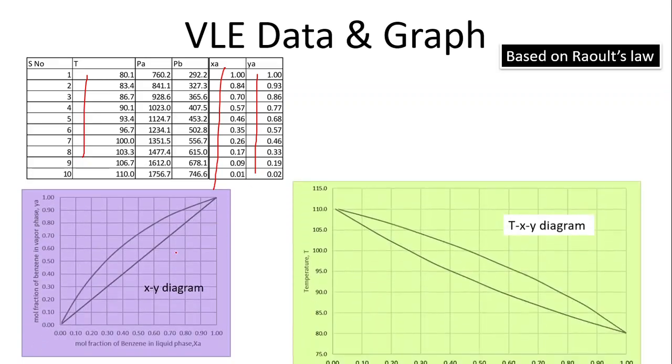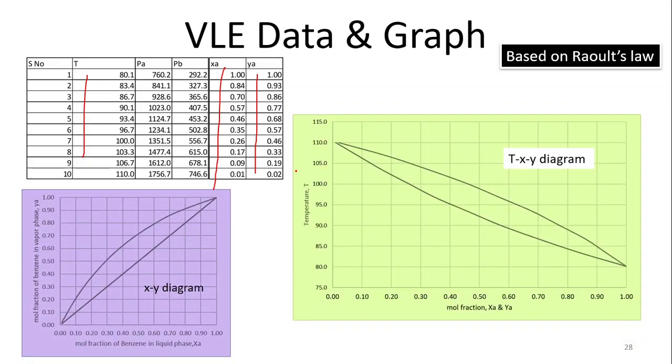This is XY and this is the TXY diagram, where the y-axis is the temperature and on the x-axis we have XA and YA. At one time we have taken TA and XA, and at the other time TA and YA.